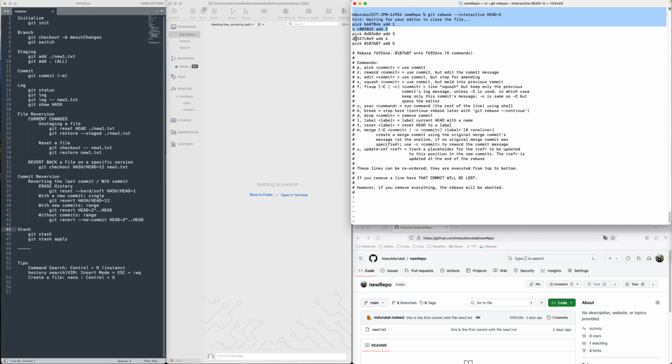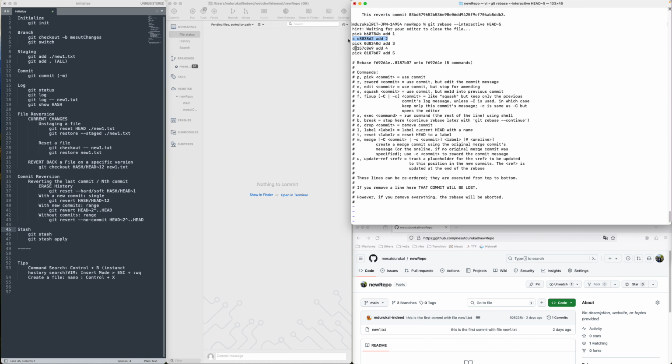I squashed this into the previous one, so it will not be 5 commits anymore, but 4. And then I dropped one of them, so I expect file 4 to be gone, right? So actually I expect 3 commits to be left after this operation. So let's see what happens.